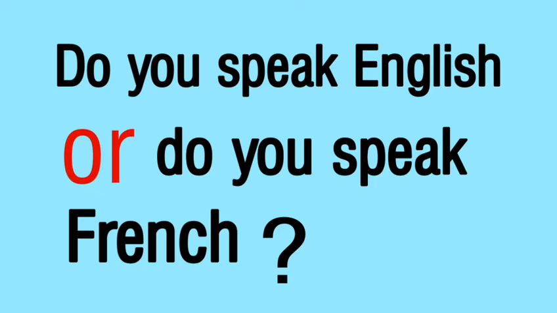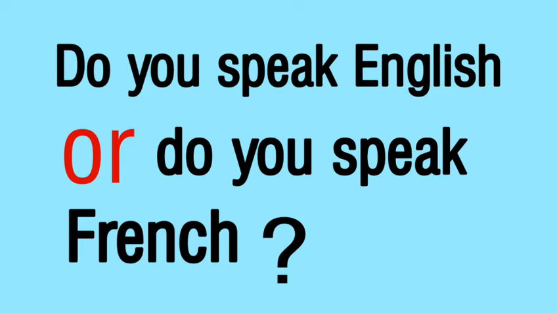Look at a few examples here. Do you speak English or do you speak French? Do you speak English is one sentence and do you speak French is another sentence. Which is the word that is connecting these two sentences? That is the word or. Or is the conjunction. And children, or shows an option or a choice in a sentence.